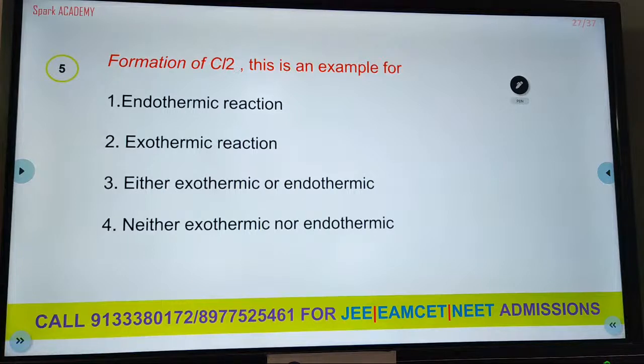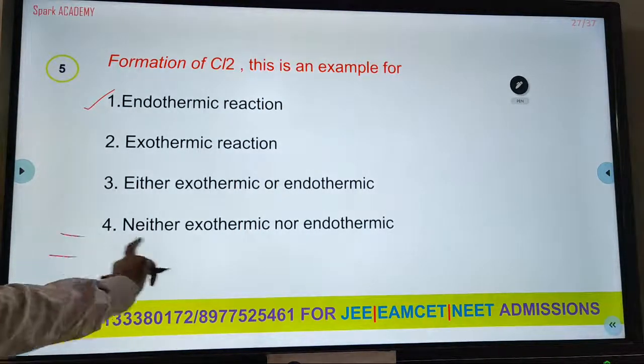So what is confirmed? We confirm that the formation of chlorine requires energy. The atoms come close and form the Cl2 molecule. So this formation of Cl2 is an example of an endothermic reaction.